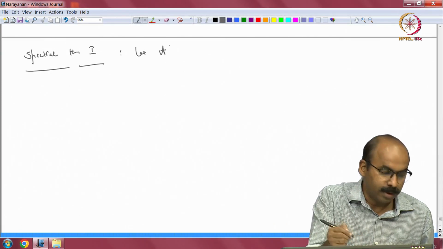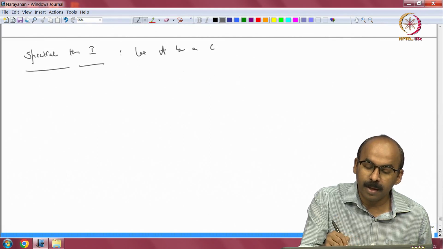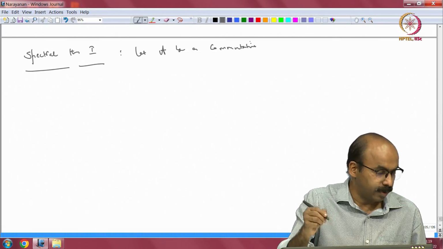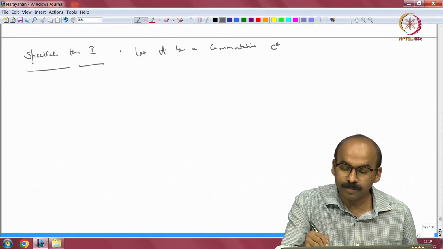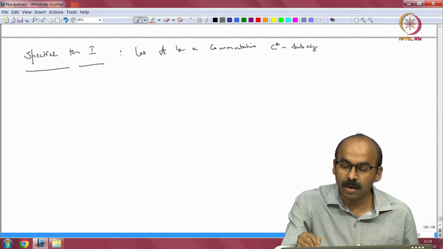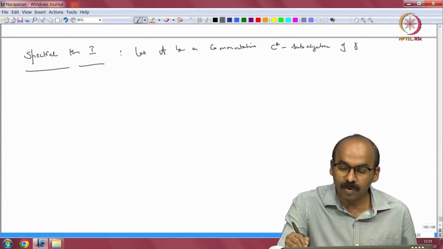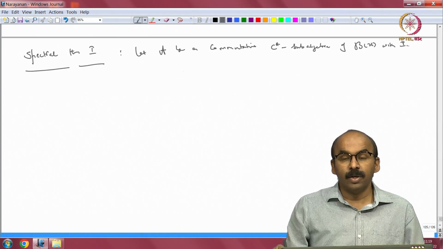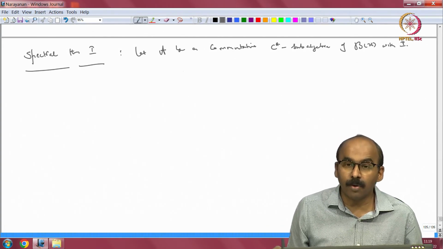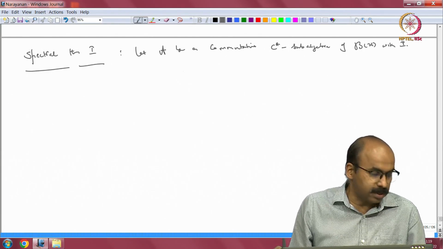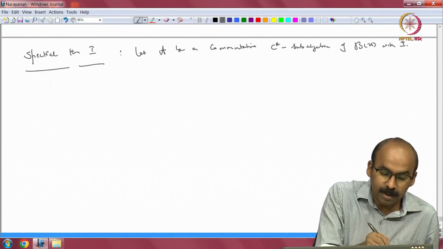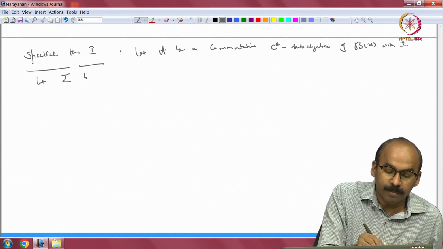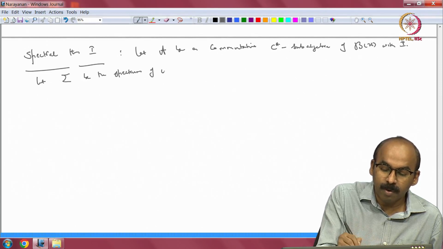So, let A be a commutative C-star subalgebra of B of H with identity. So, it is a commutative unital C-star subalgebra of bounded operators on a Hilbert space. Okay. So, A consists of operators. Let sigma be the spectrum of A. Okay.